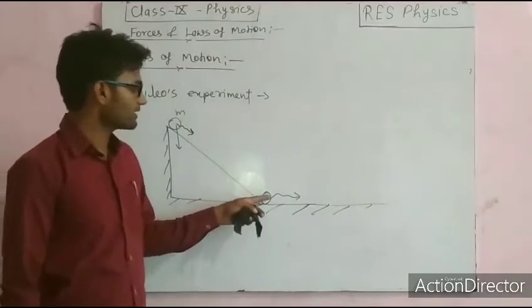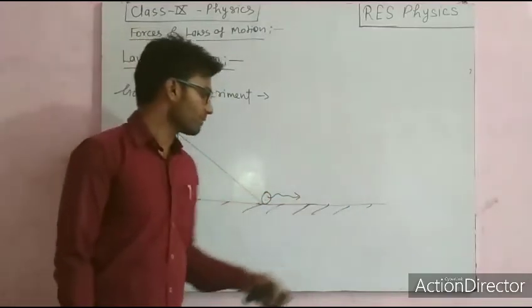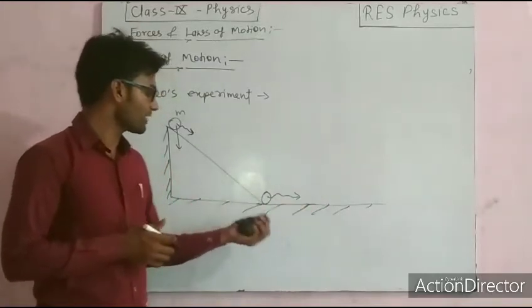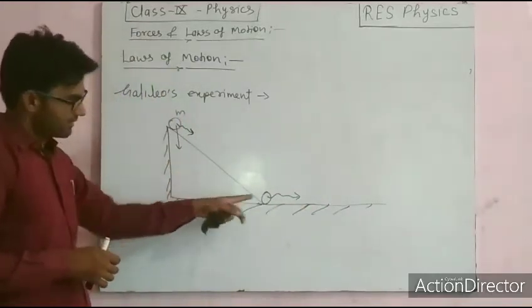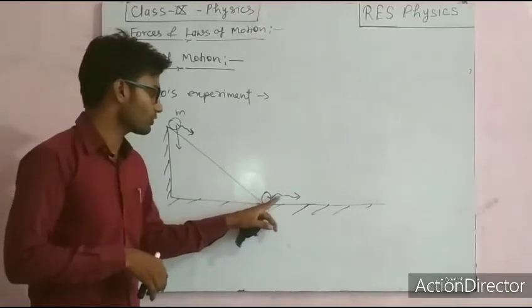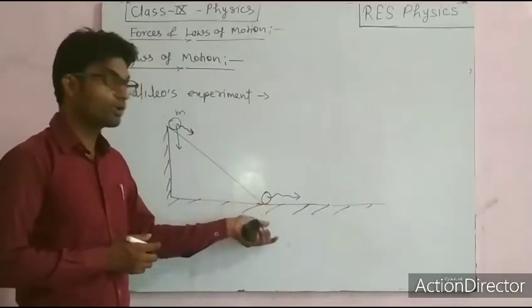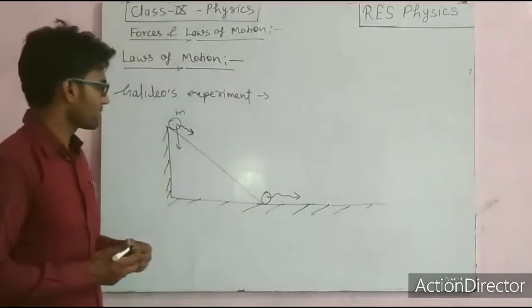Why does it continue its motion with the same speed? He said that there is no resultant force acting on this object. That's why this object will continue its state, right?